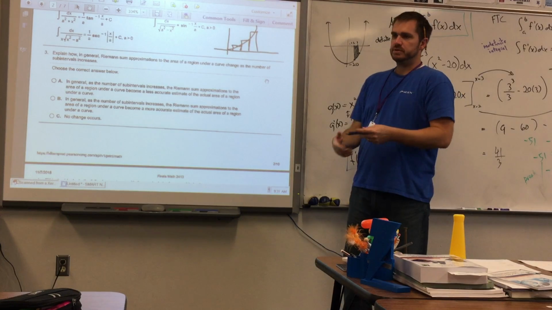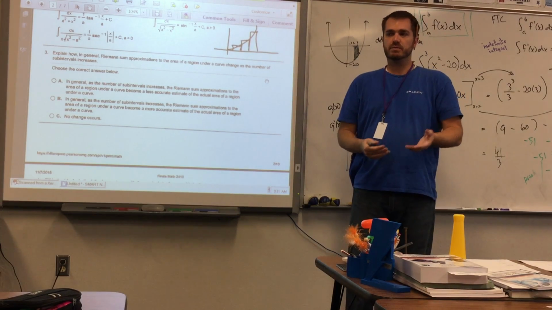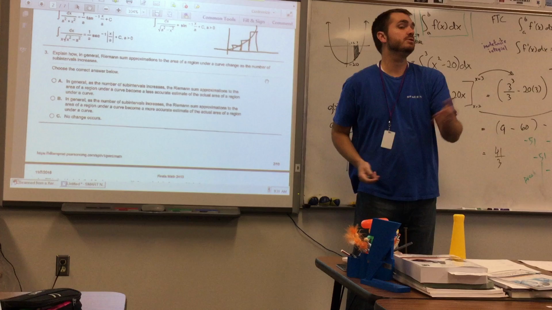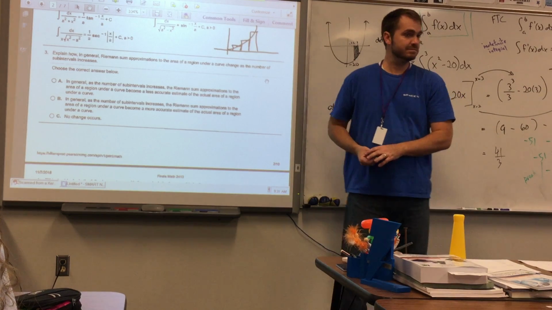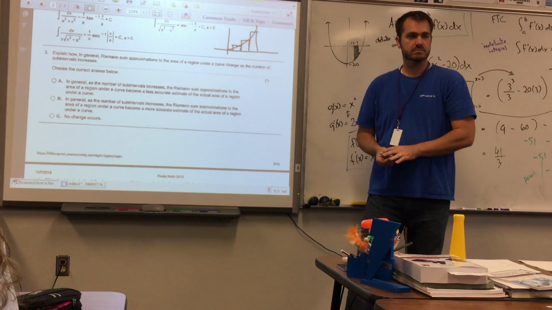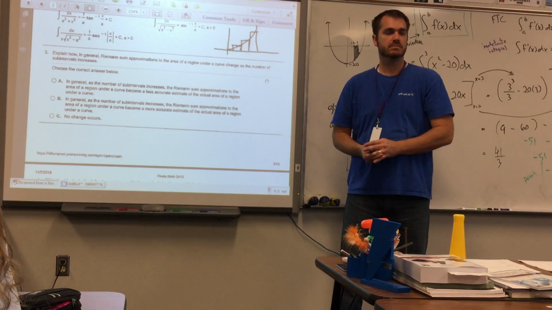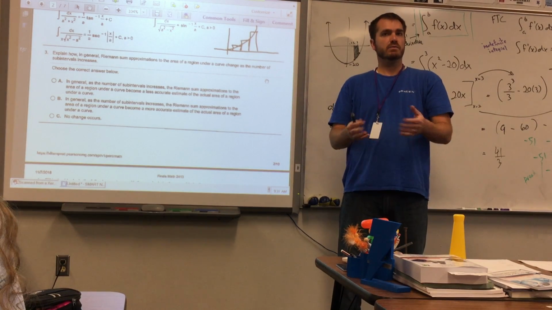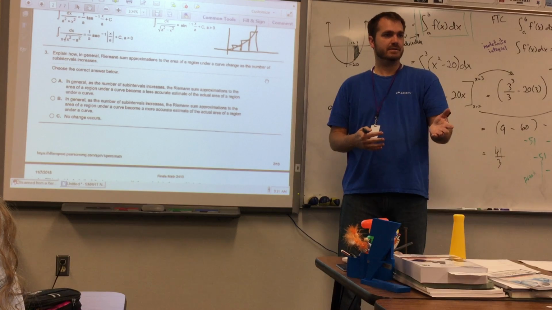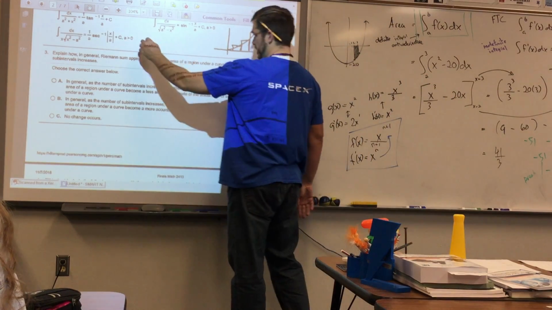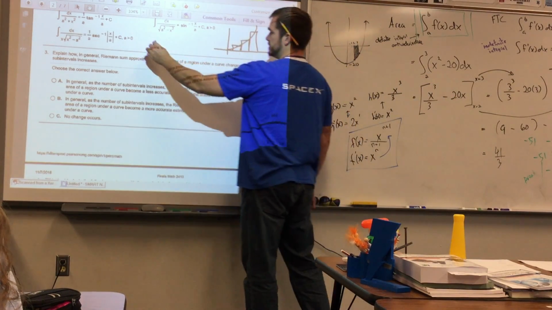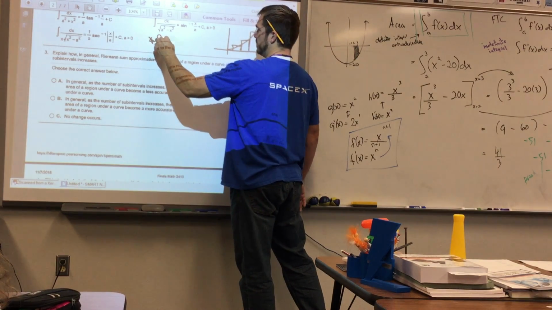So the question is, what is a Riemann sum good for? And the answer is, what did we use it for, Emily? Like sub intervals. So we would make them smaller so that then we could figure out the small ones and then add them all together for the big one. And what was the purpose of that? To find the area. Yeah, to find the area, under the curve and above the x-axis. So that's a good thing to remember.